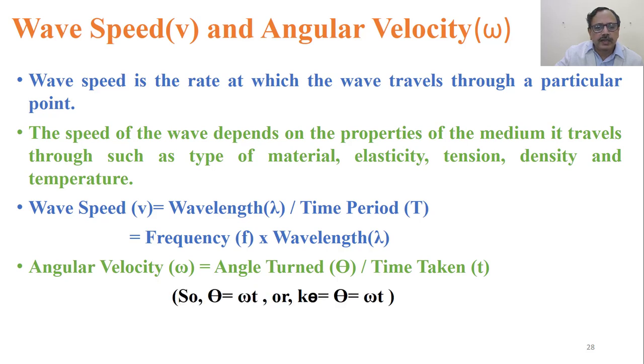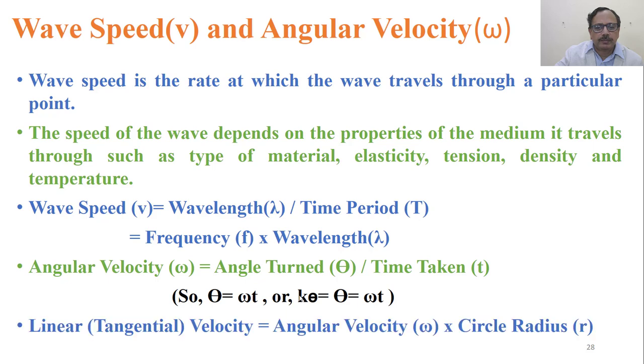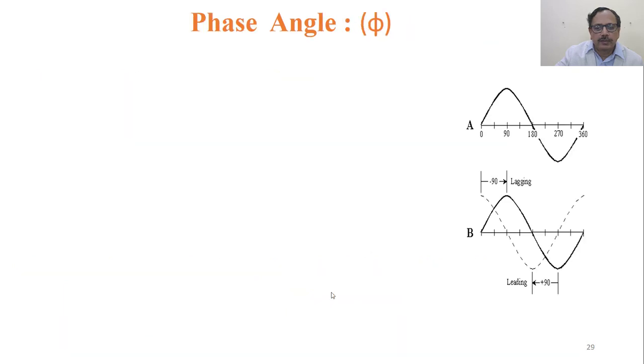Angular velocity omega is the angle rotated divided by the time taken. So theta is equal to omega t. If you cross multiply this omega and t, theta will be equal to omega t. Sometimes we also write k theta is equal to capital theta, and this k in that case will represent the frequency. Linear or tangential velocity is the angular velocity times the radius of the circle. So in a circle, if some body is moving with angular velocity omega with a radius r, then in the tangential direction its velocity is omega times r.